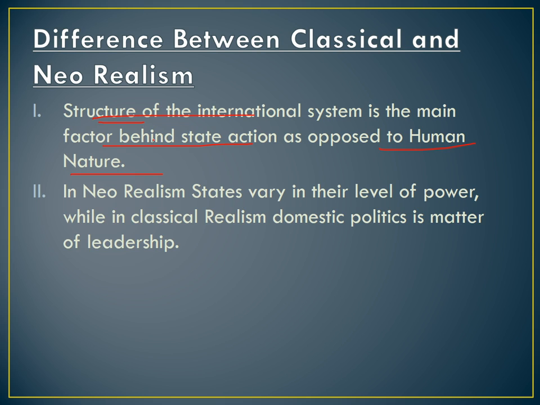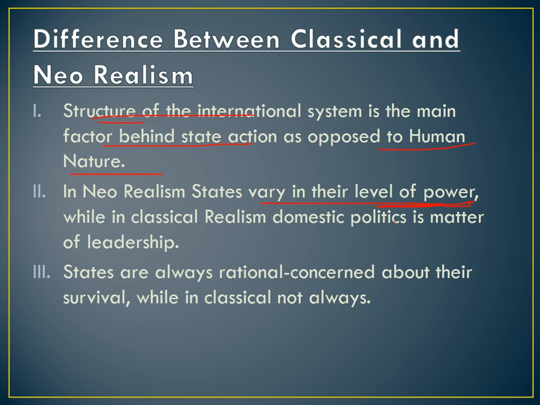It completely rejects the human nature point of view. Another difference between classical and neo-realism is that in neo-realism, states vary in their level of power, and it's the level of power that defines how they are going to influence the structure of the system. While in classical realism it was more of a domestic or internal thing, more dependent on the leadership.